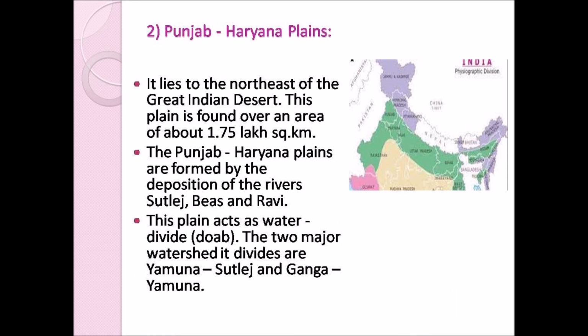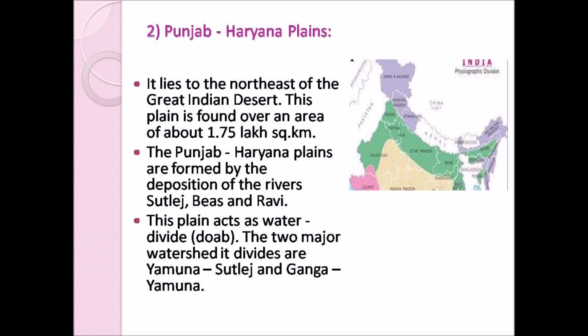Punjab Haryana plains lies to the northeast of the Great Indian Desert. The Great Indian Desert lies to the west of the Aravalli ranges, and Punjab Haryana plains lies to the northeast part of the Great Indian Desert. It covers an area of about 1.75 lakh square kilometer, and these Punjab Haryana plains are formed by the sediments deposited by the three rivers. They are Sutlej, Beas and Ravi. So this Punjab Haryana plains are formed by the deposition of the rivers Sutlej, Beas and Ravi.